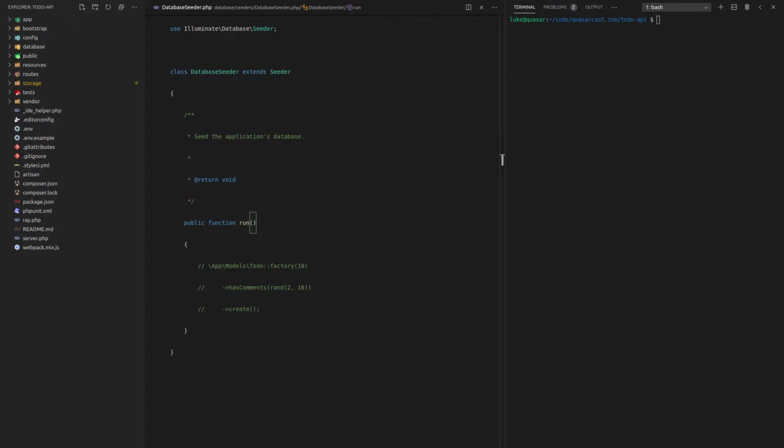Sweet. All right. So what I decided recently is that instead of having a blog API, I want to have a to-do API, because I think a getting started app is going to make more sense with a to-do app. For a blog, I probably wouldn't use a lot of Quasar's features. I might use Quasar to build a blog, but I wouldn't use all of its features. So for that reason, I've thought let's do a to-do app, because it's going to hit more of the Quasar features and the features will make more sense.